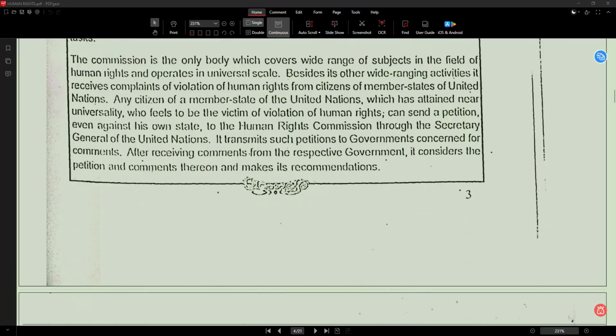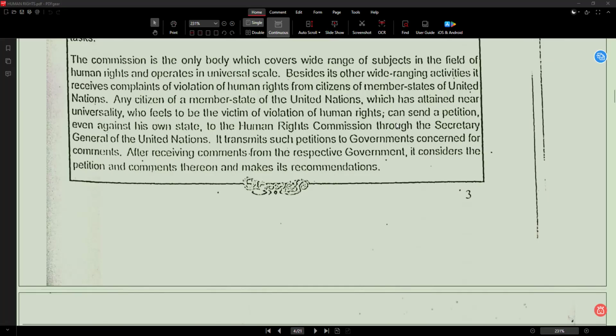So any citizen means any person. Member state means country in the UN. Attained near universality means almost all countries are included. Victim means affected person. Violation means breaking. Petition means a formal request. Any person from a UN country who feels their rights are violated can send a complaint. A person sends a petition about injustice.